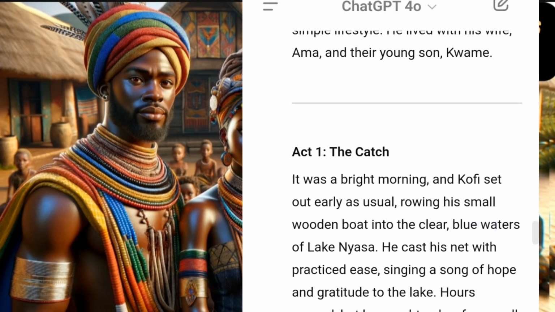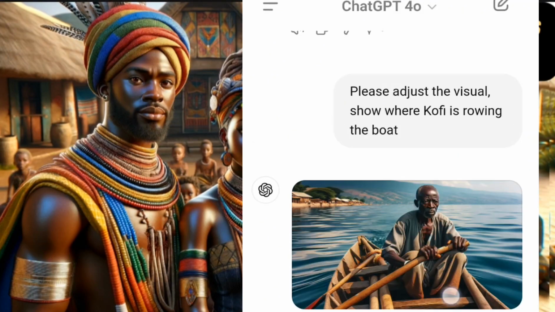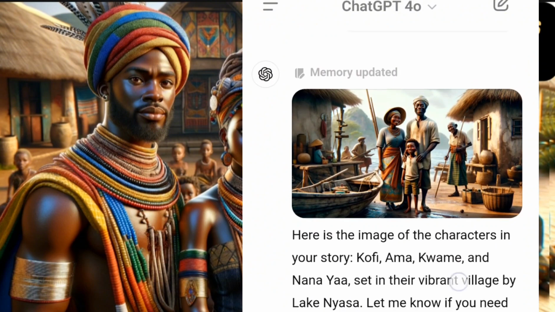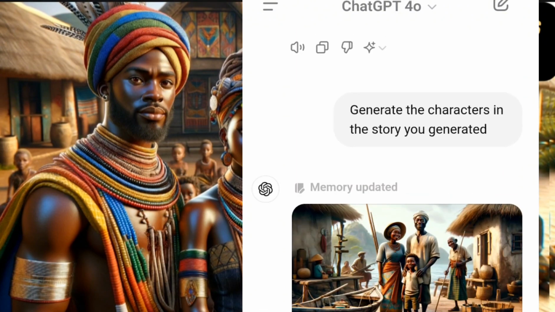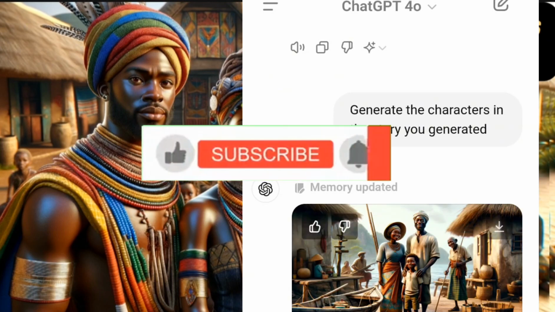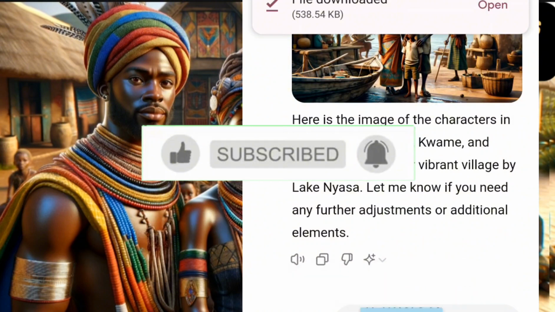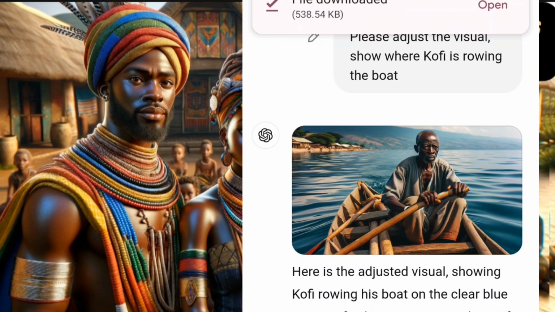So the other one, I said adjust it, let it show where he's rowing his small wooden boat into the clear blue water. This is the next one it's going to generate. Let's go. You see it here. This image is kind of different from the image here. This is what I usually do. Click on this, download it first. It has downloaded. I'll now copy the text I wrote because I want it to look like the first person, not give me a different character.